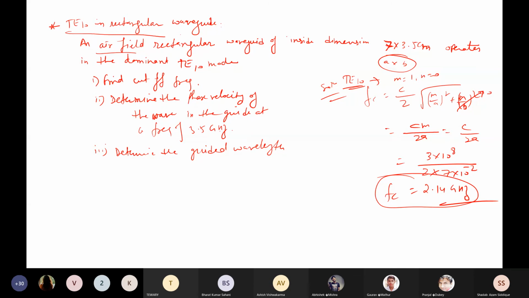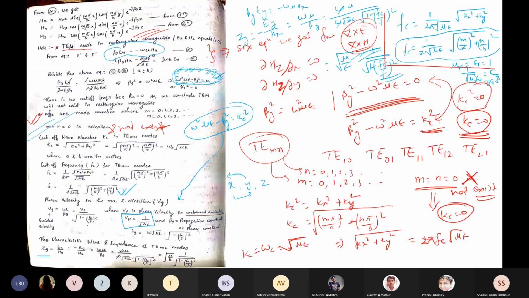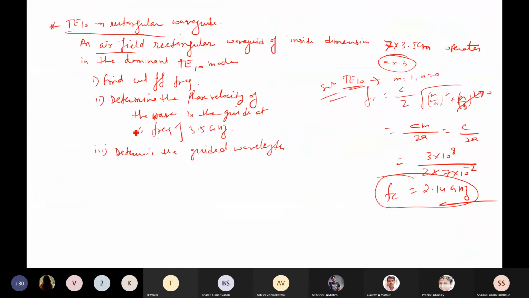So it is written as phase velocity. I told you in the previous slide, the phase velocity which is written here, Vp is equal to 1 by root under mu epsilon, but this phase velocity is for unbounded dielectric, not for the guided. If you go for the guided velocity now, this is a phase velocity or guided velocity, so that should be Vp divided by square root of 1 minus fc by f whole square, or omega by beta g. So you should write here the second answer.